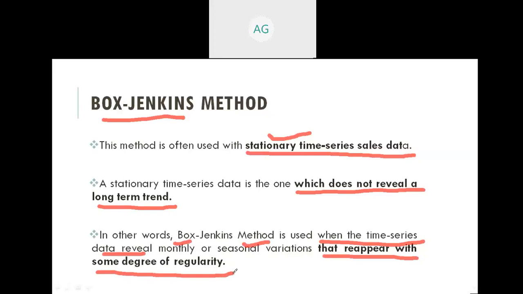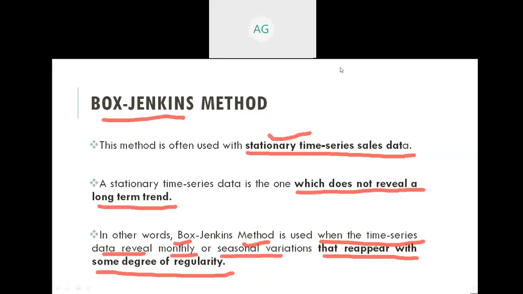As you know, in rainy seasons the sale of raincoats and umbrellas is higher. So it means the sale of umbrellas and raincoats basically depends on the rainy season. Their sale depends on a particular season. So in that type of seasonal trend or monthly trend, this Box-Jenkins method is used.